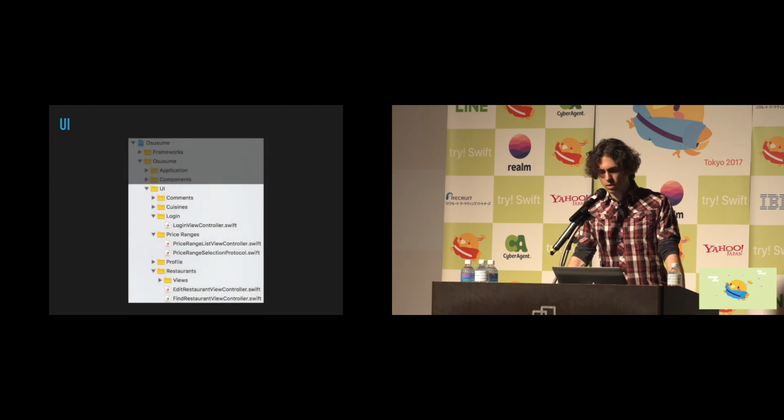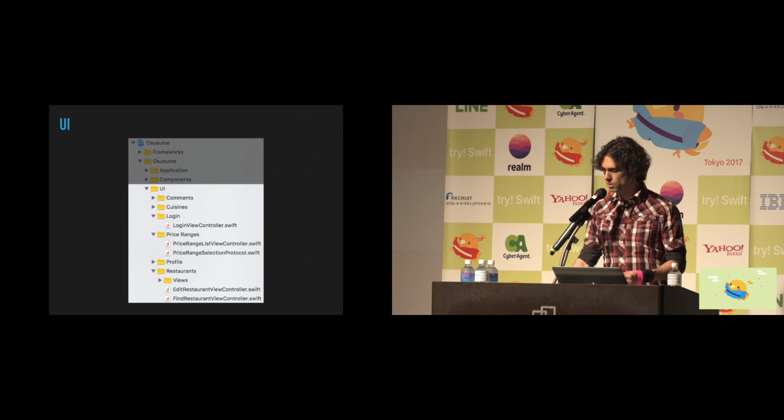For the UI folder, each visual screen in the application would have a folder containing the view controllers, as well as the views actually utilized for each screen. If we have delegates or data sources that are specific to a particular view controller, then we'll include those there as well. By organizing your project in a predictable way, what happens is when it comes time to add a new file to our project, we don't have to give it much thought. This is one less decision for us to make.